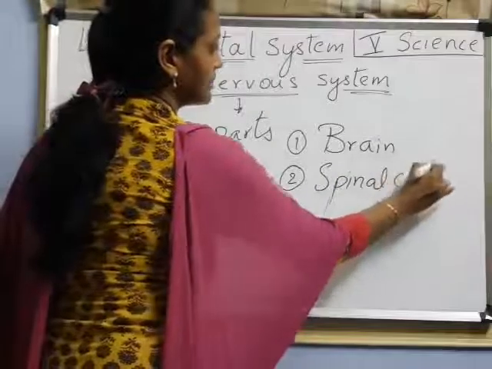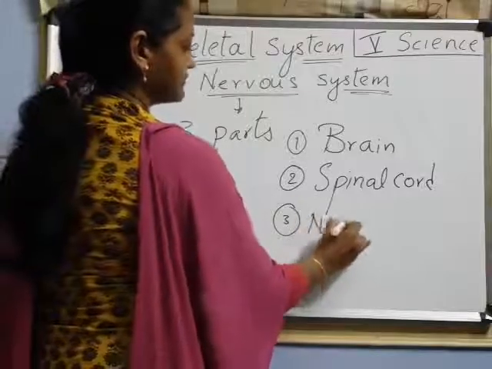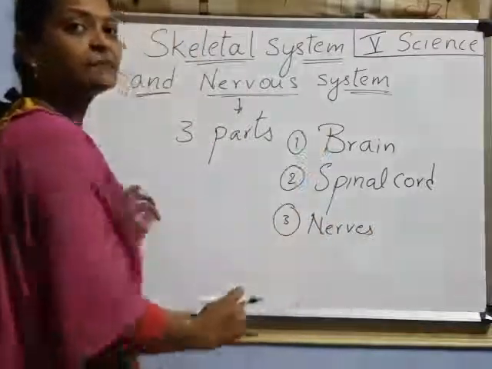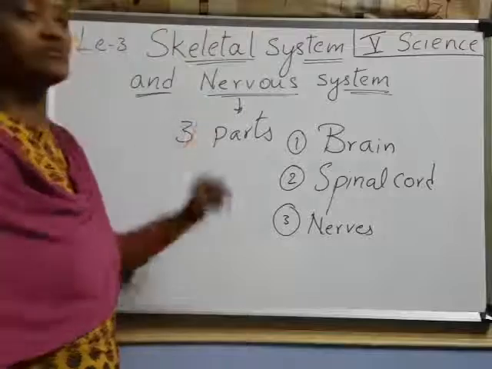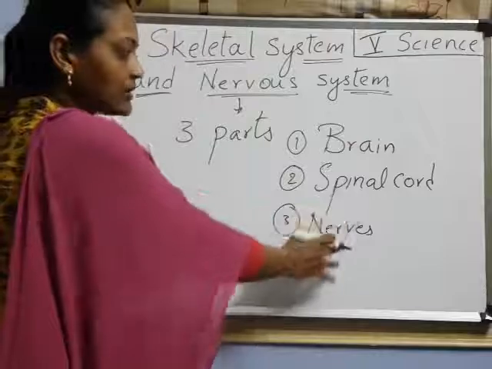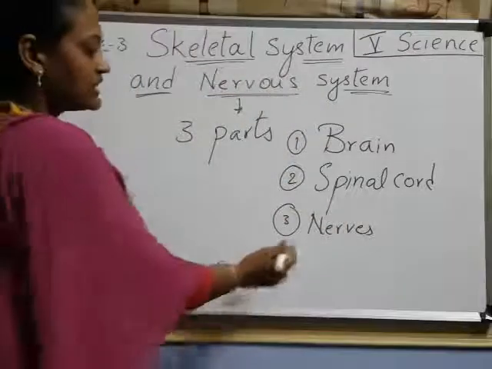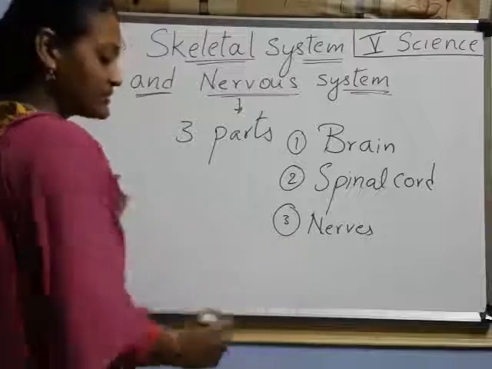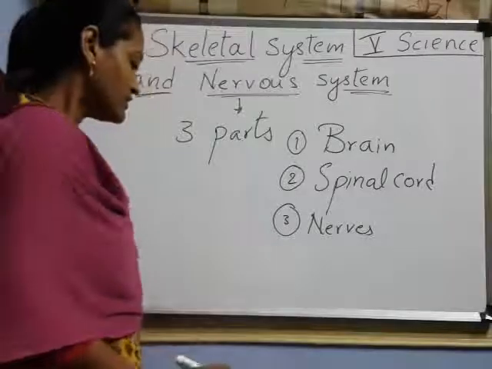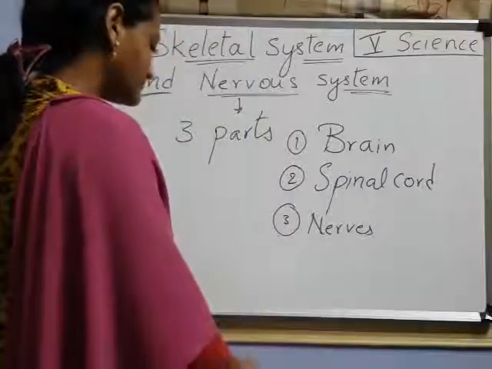And the third part is the nerves. These are the three parts in the nervous system. All these organs together form the system, that is the nervous system. There are so many nerves. I'll show that picture for you so it is easy to understand. Look here, children.